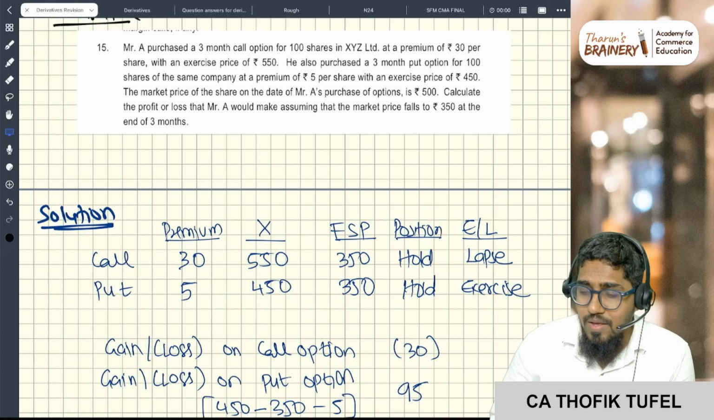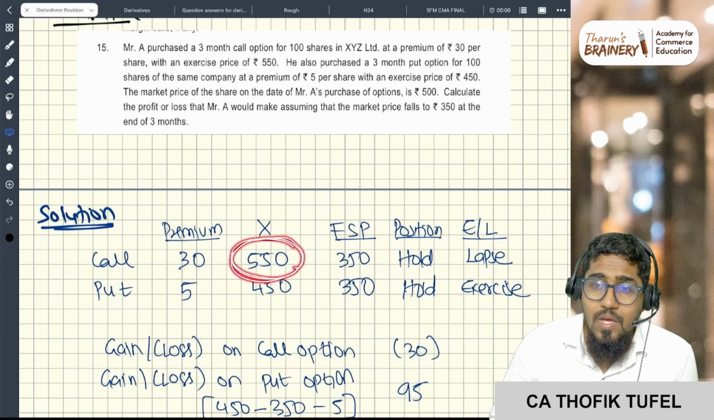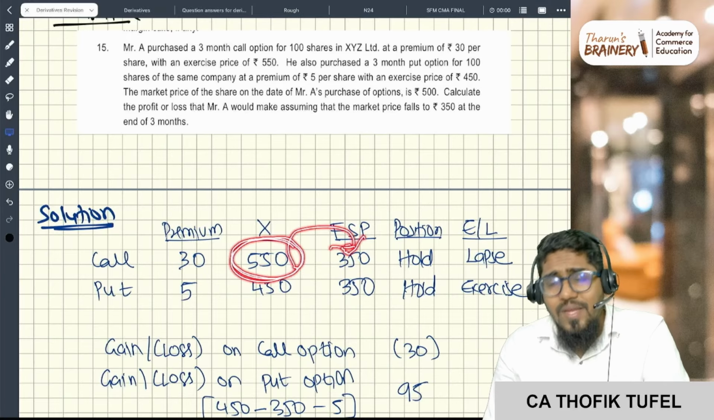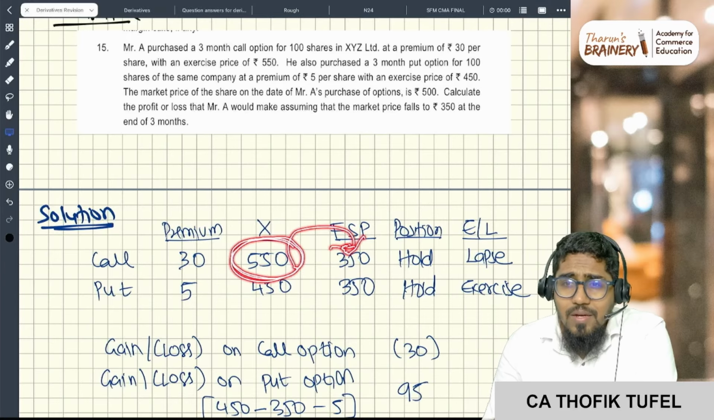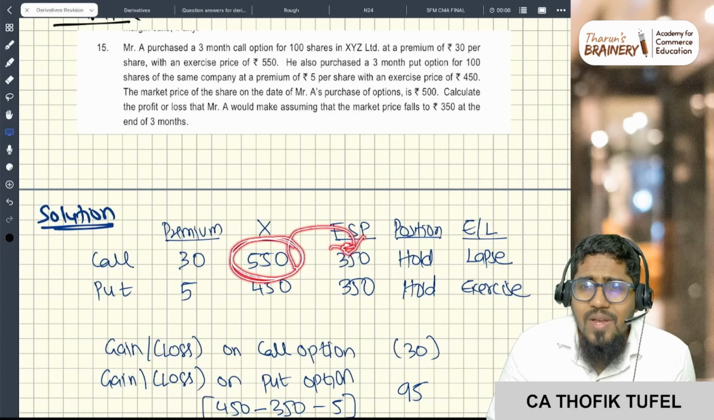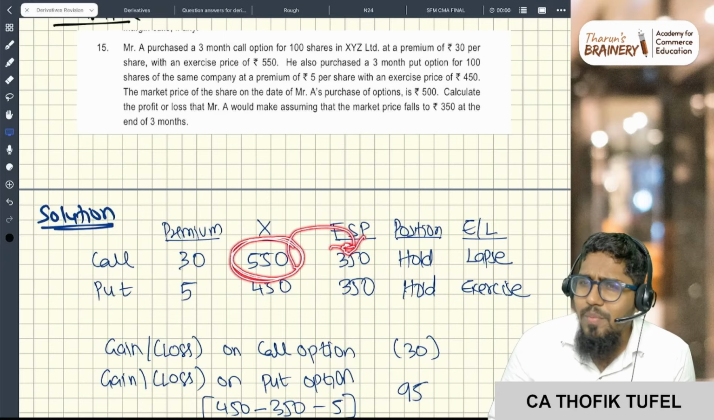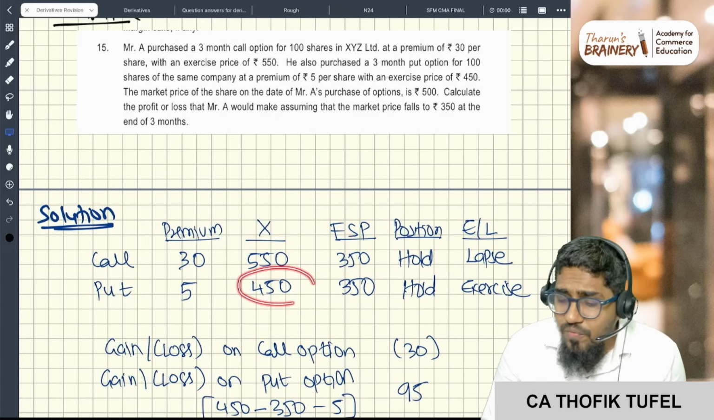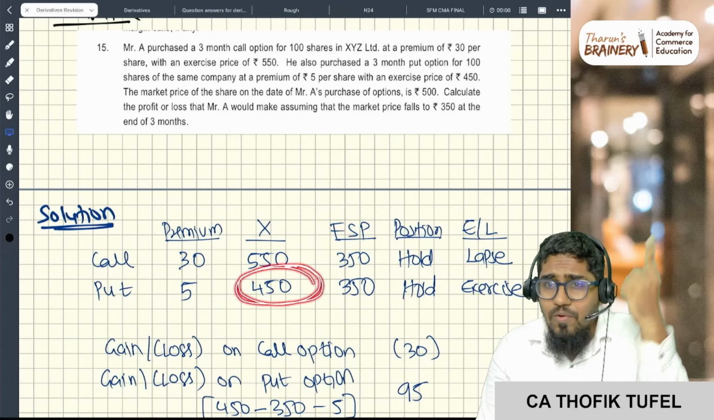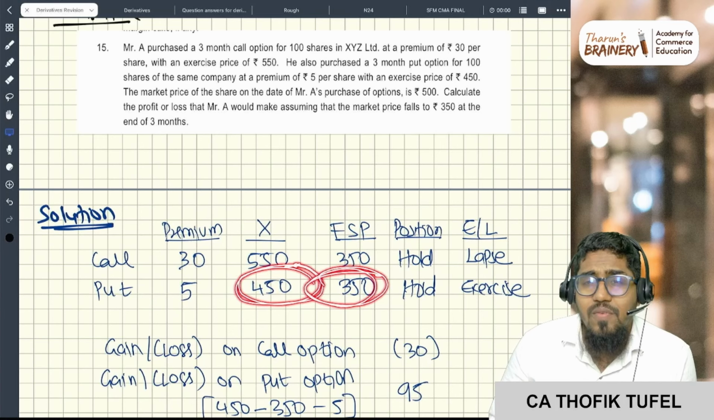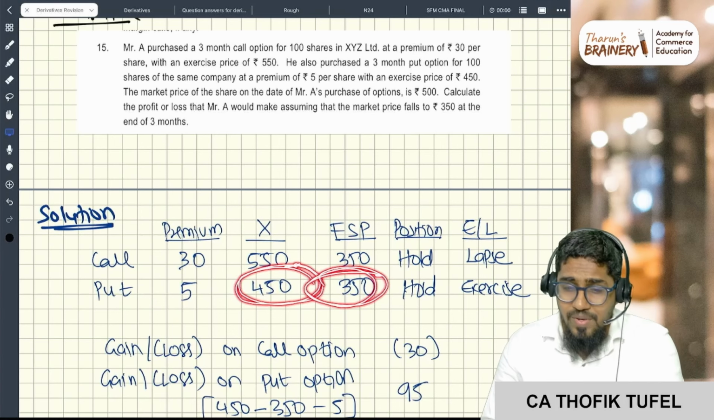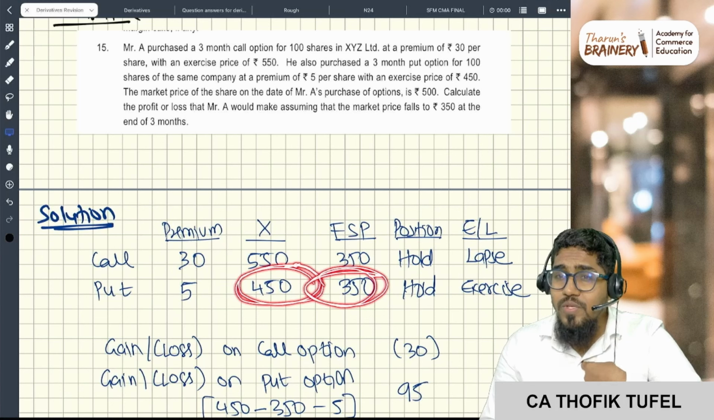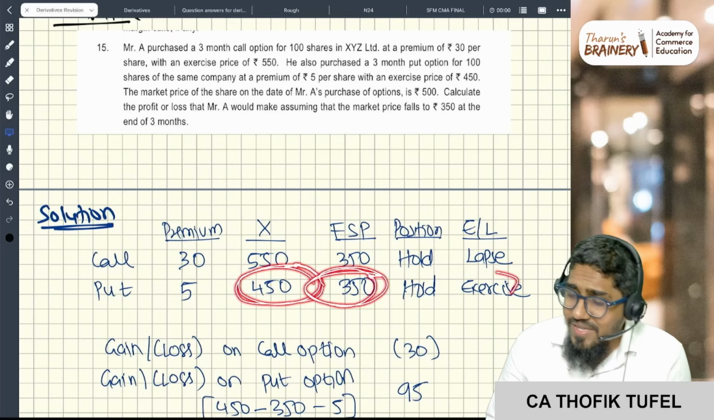Now understand, I have the right to buy the stock at 550 rupees, but the market is 350. Will you buy? I have the right to buy at 550 rupees, but in the market the price is 350. Will you exercise the option? No, I will lapse the option, because I will purchase it from the market. Now you see the put option. I have the right to sell at 450 rupees, and my future selling price is 350 rupees. Which means the market price is 350, but I have the right to sell at 450 rupees. So I'm getting 100 rupees extra. So I will exercise this option.